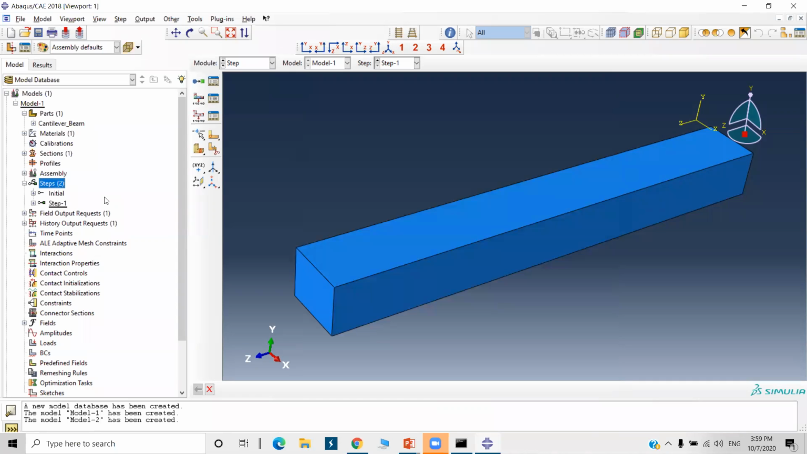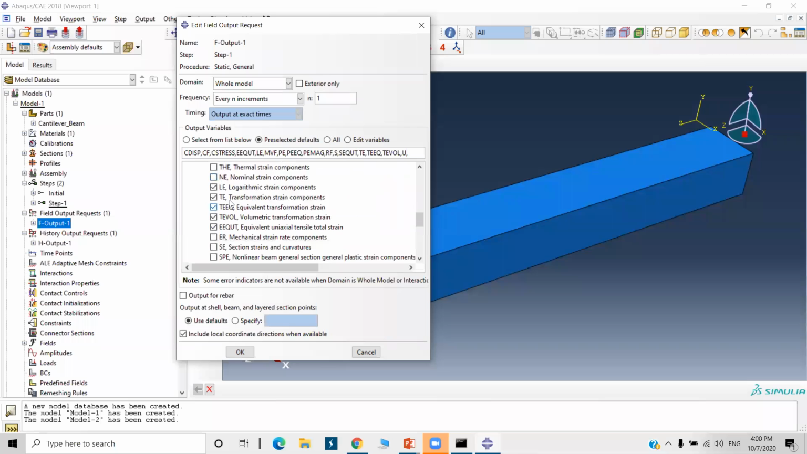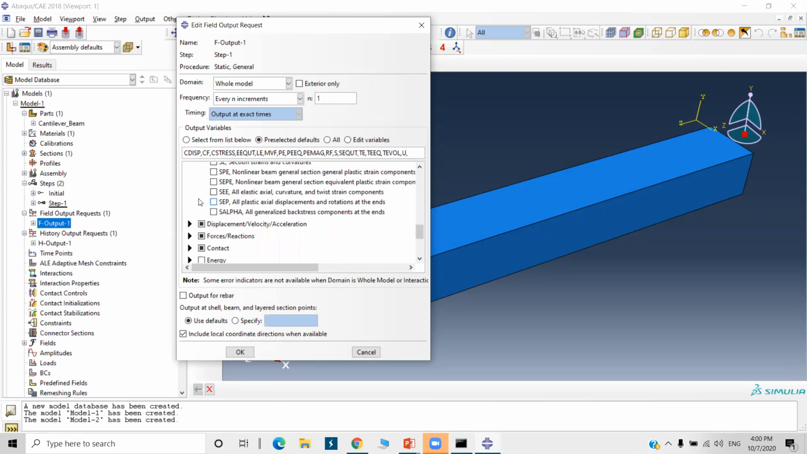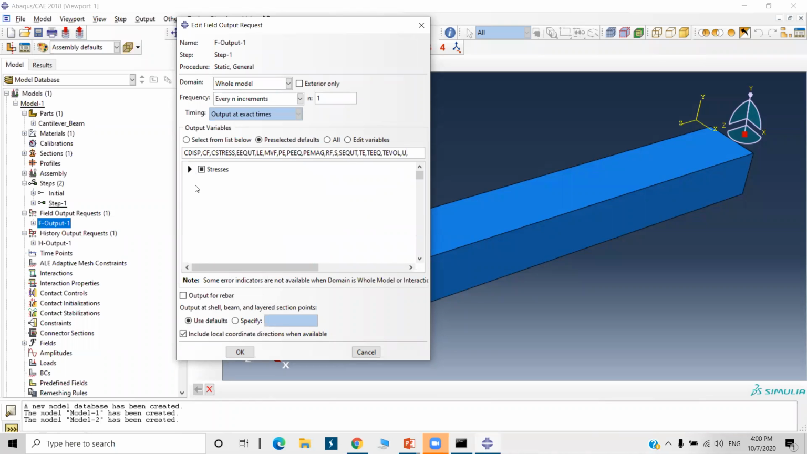See, as soon as the step is created, Abaqus defines the field output request and history output request for us. Now, what is this field output request? I will just double click on it. By default it has selected the stress, then strain. It means once the analysis is done, we can check the stress, displacement, contact stress, then forces, reaction forces. Whichever output you need, you can select from this field output request. Now I'm going to keep the default options.